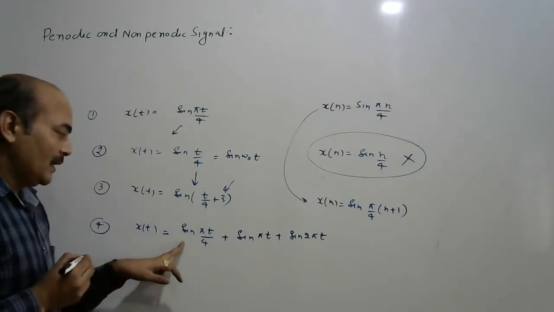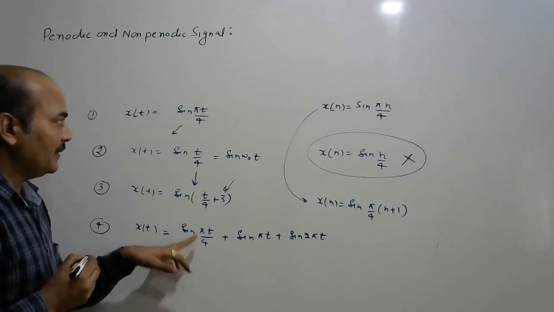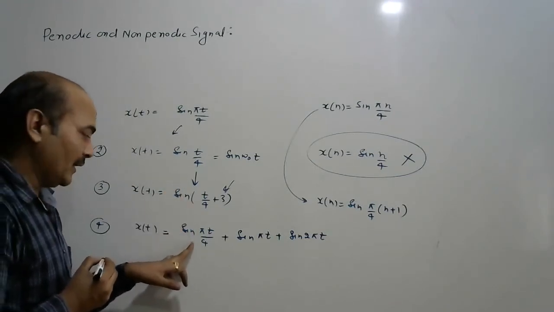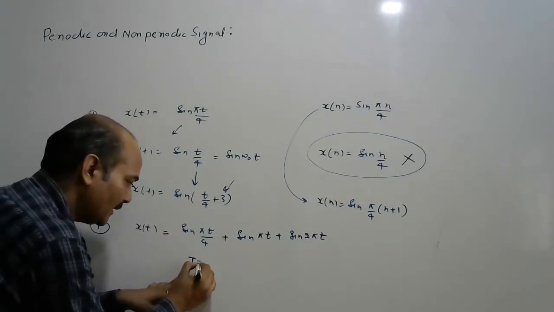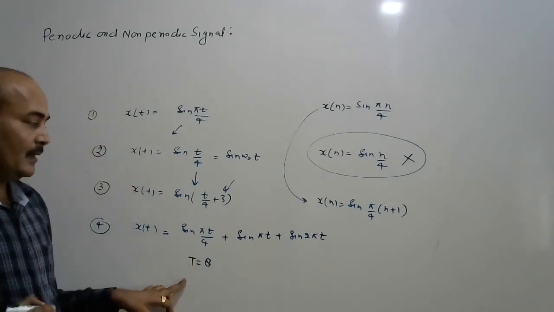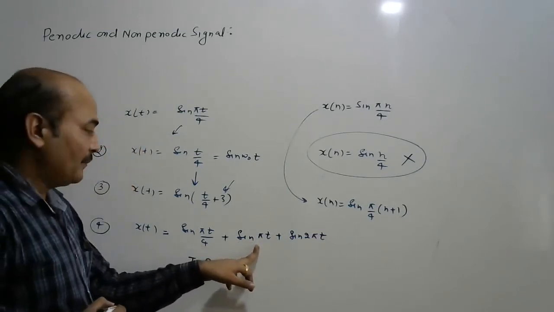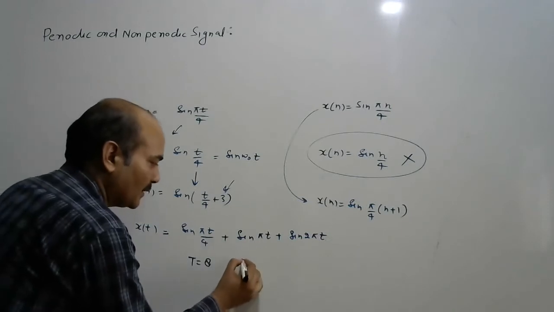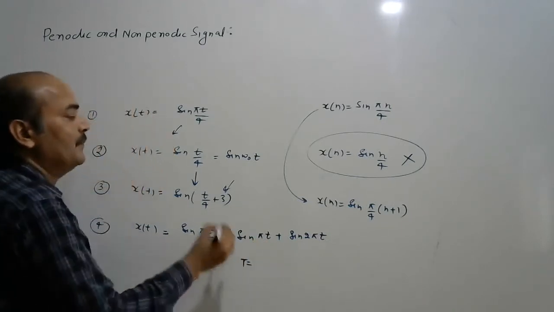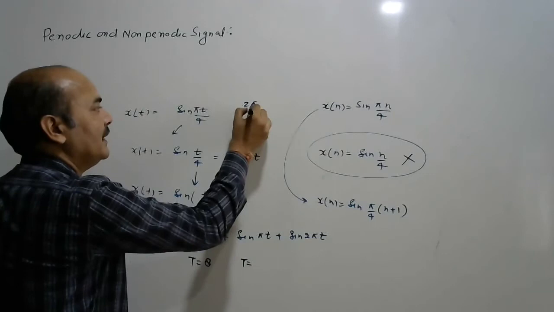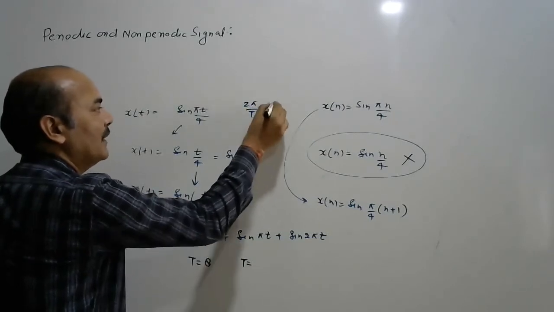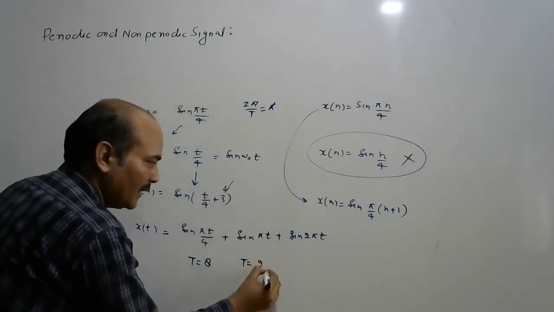So see, if we compare this pi t by 4 with omega naught t, the time period of this signal is 8. And if we compare sin(pi t), 2 pi by T equal to pi, so the time period is T equal to 2 seconds.